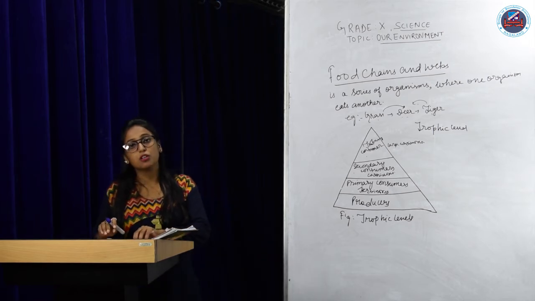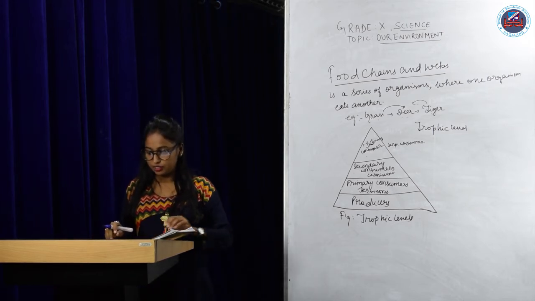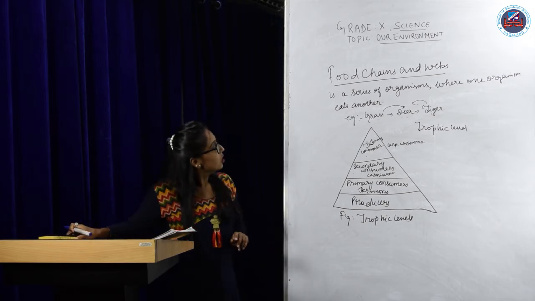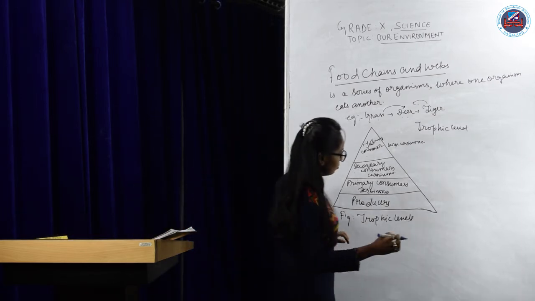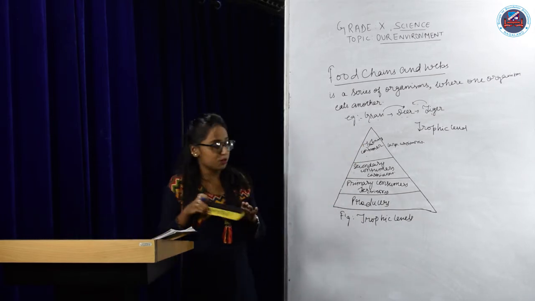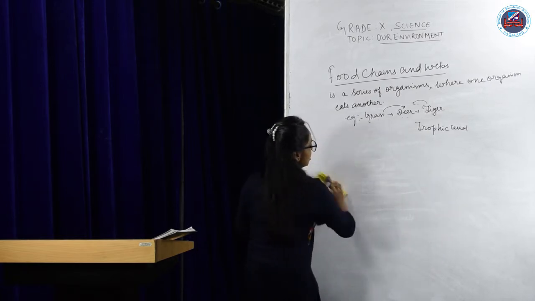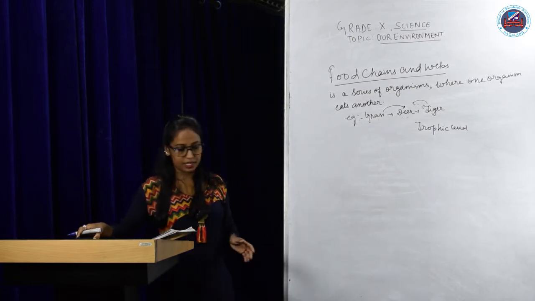Now let's talk about the flow of energy in an ecosystem. The flow of energy in an ecosystem starts from the producers, like this one.